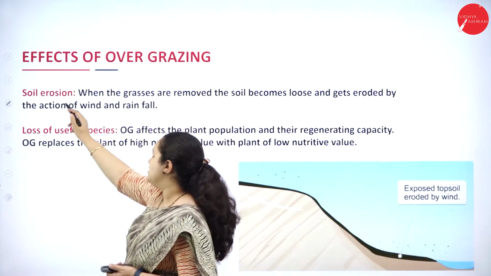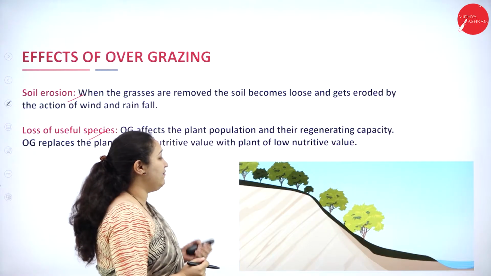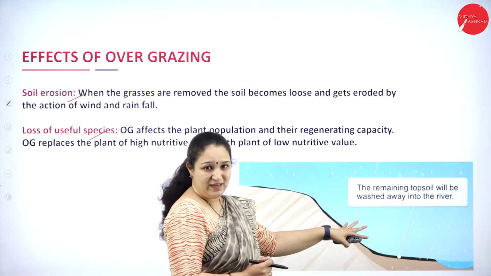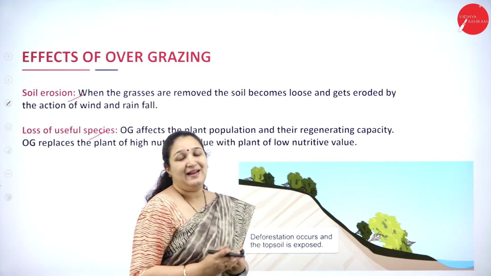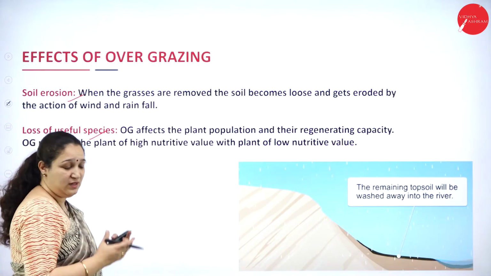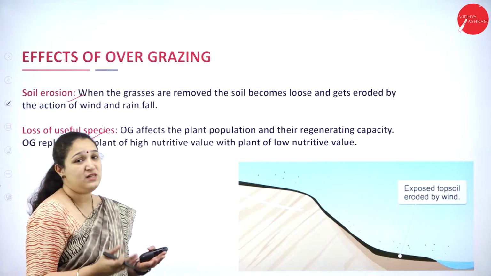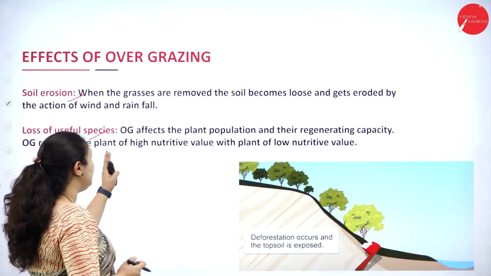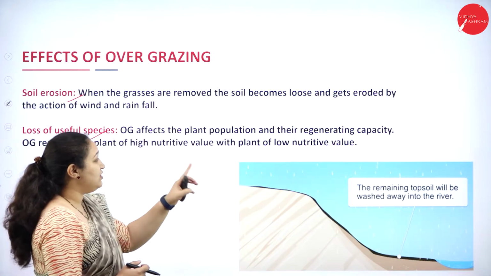Next is about soil erosion and loss of useful species. Soil erosion, as I have explained, there is cutting of the trees. In the process, the topsoil can get eroded by wind and by the rain, and you can see there is land degradation which can take place. So in soil erosion, the most fertile soil is lost due to the wind as well as water when there is deforestation.